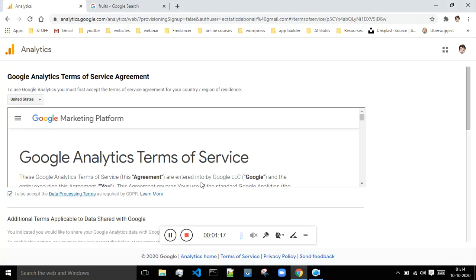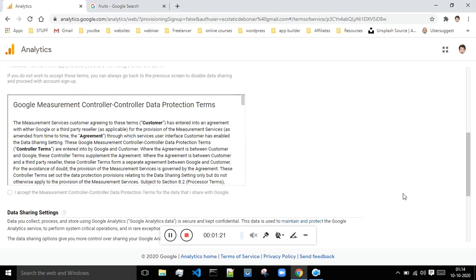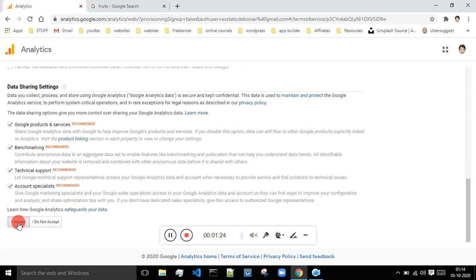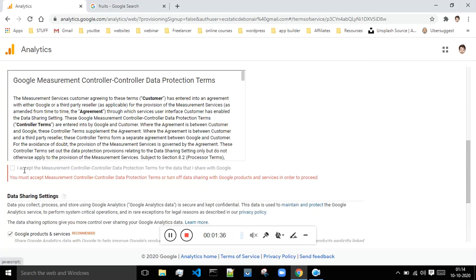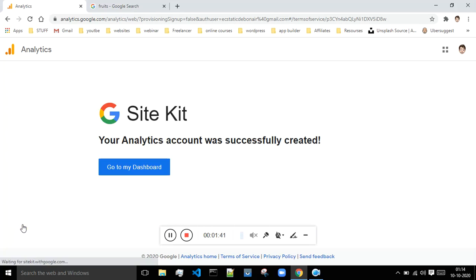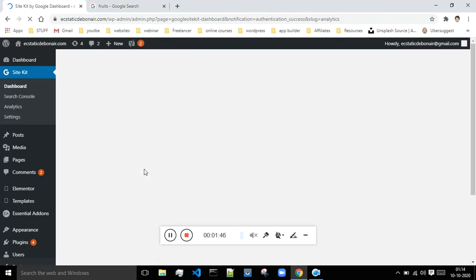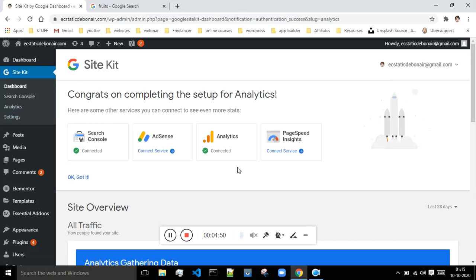Just click on this I accept. Just come down below, click on this I accept, then go to the dashboard. Okay, so now I'm getting the option that Analytics has been integrated.